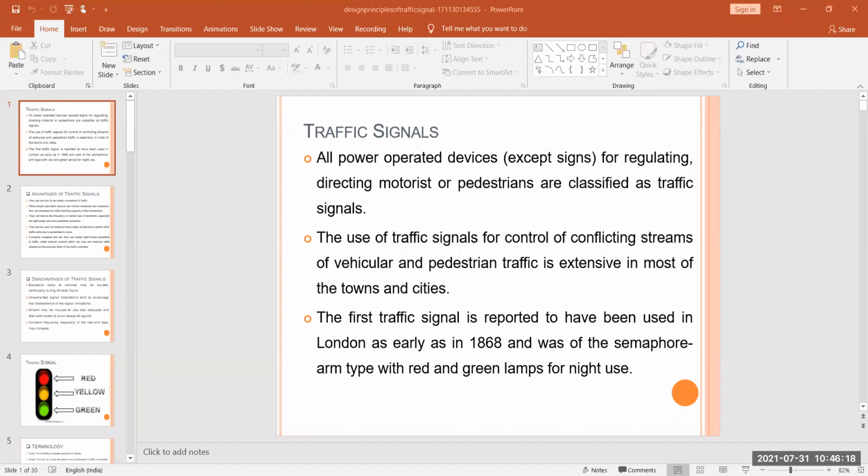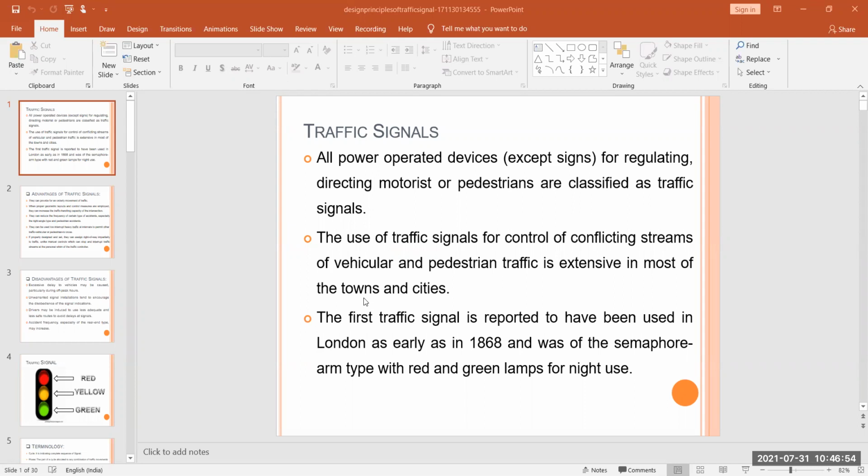So I'm starting your next session with your new topic, that is your traffic signals. Before discussion of your traffic signal, I was discussing your traffic signs. So I think it is clear to all. So the next point is your traffic signal. This is also an important aspect of your traffic engineering.